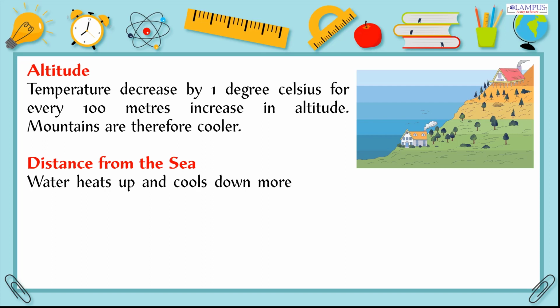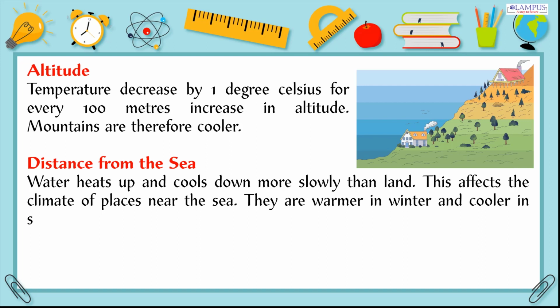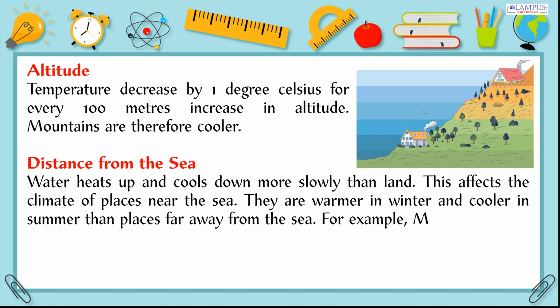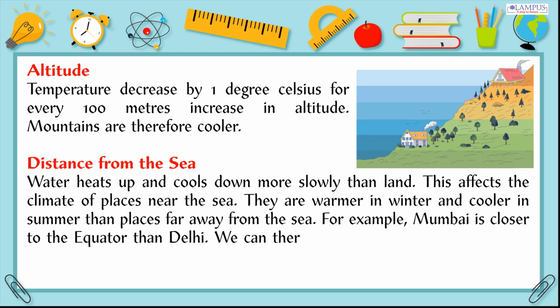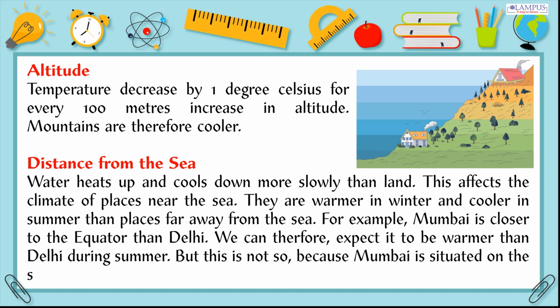Distance from the sea. Water heats up and cools down more slowly than land. This affects the climate of places near the sea. They are warmer in winter and cooler in summer than places far away from the sea. For example, Mumbai is closer to the equator than Delhi. We can therefore expect it to be warmer than Delhi during summer. But this is not so, because Mumbai is situated on the sea coast. This keeps its climate moderate.